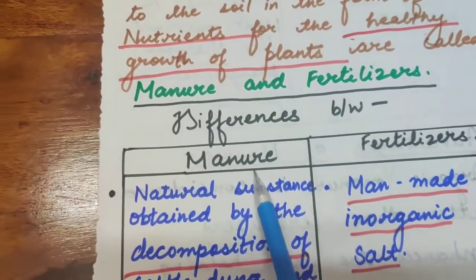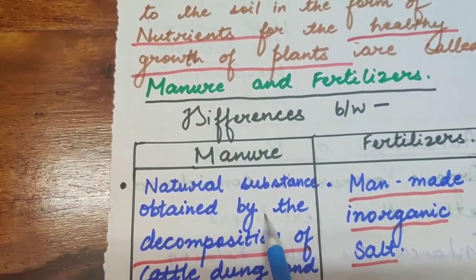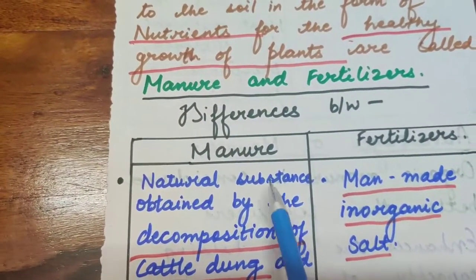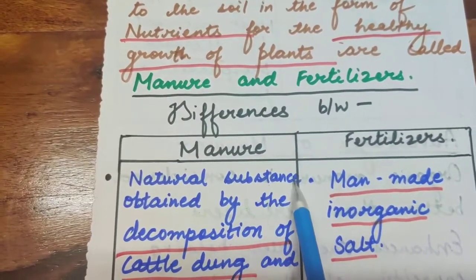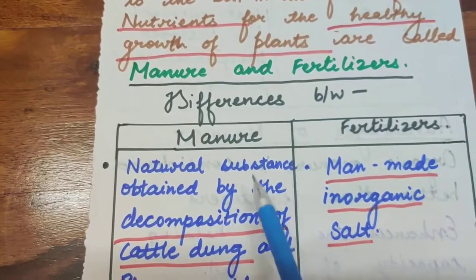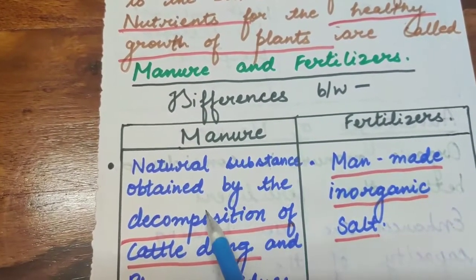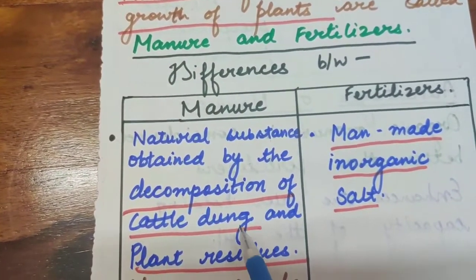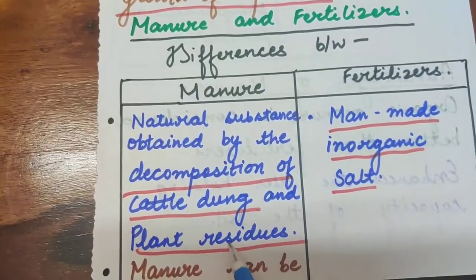See, what is manure? Manure are organic substances, natural substances. We are not putting any chemicals from outside. They are natural substances obtained by decomposition of cattle dung and plant residues.